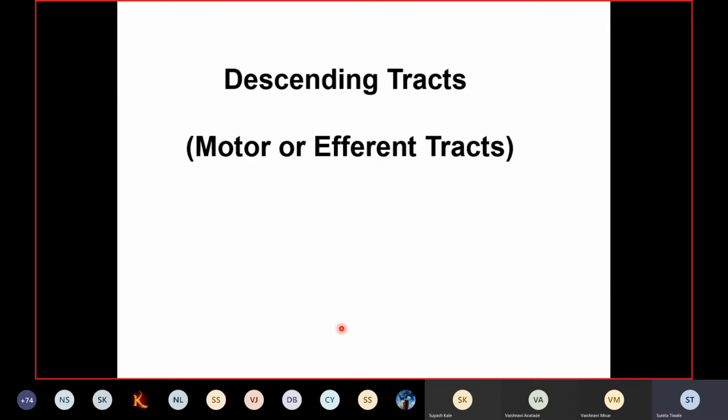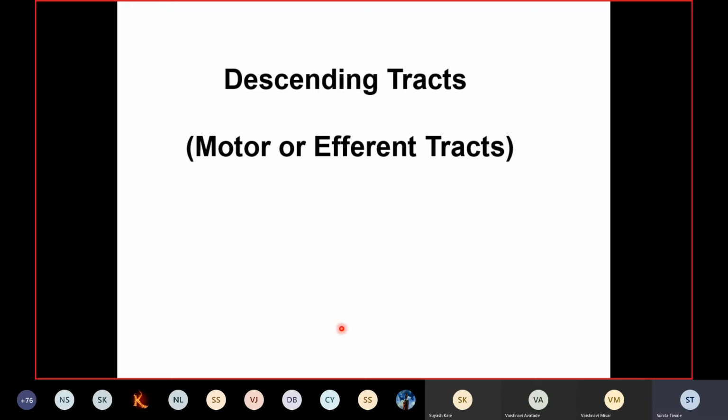So today's topic for discussion is the descending tracts, which are also called motor or efferent tracts. Now we have to understand here the concept of the descending tracts before going into the details of these tracts.